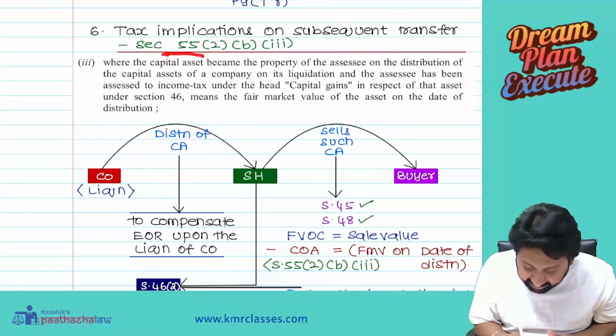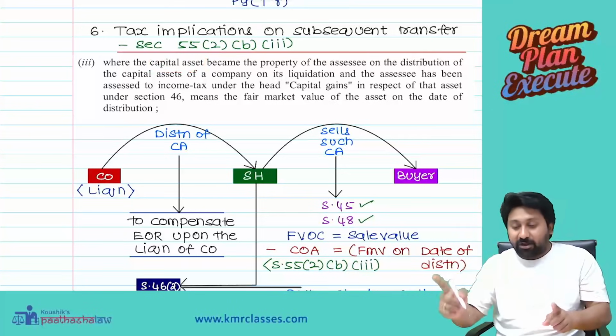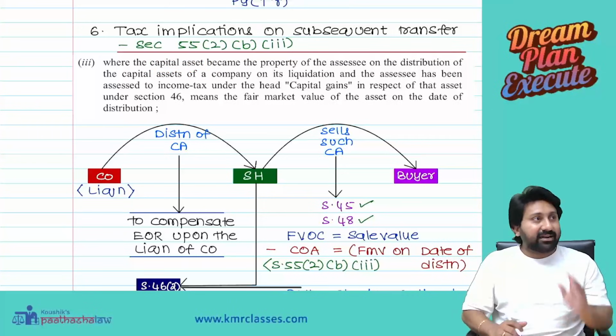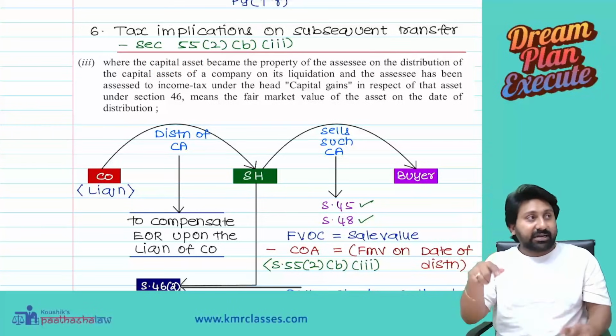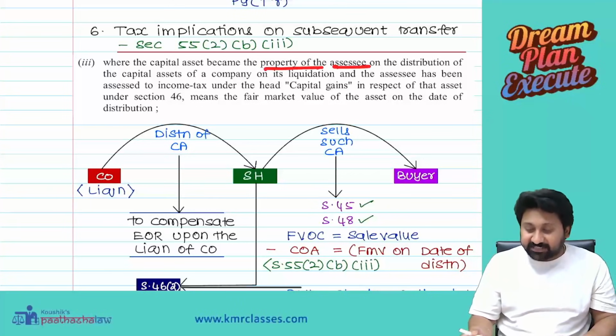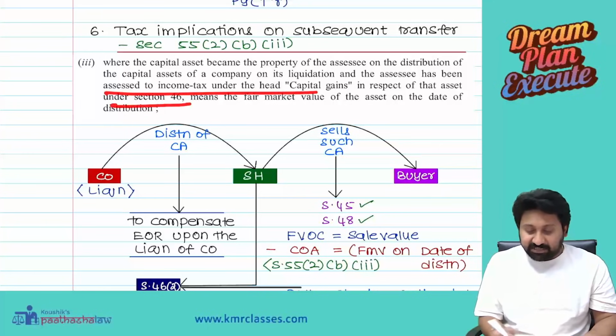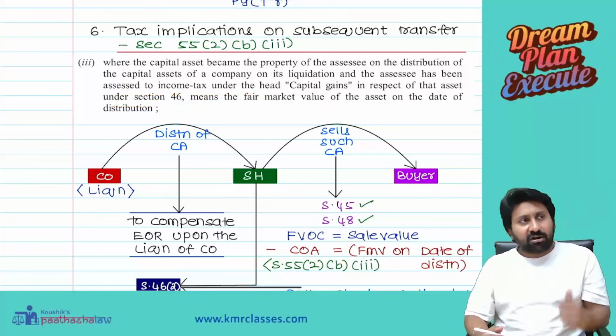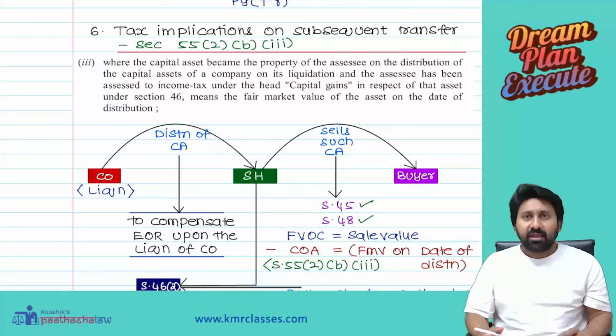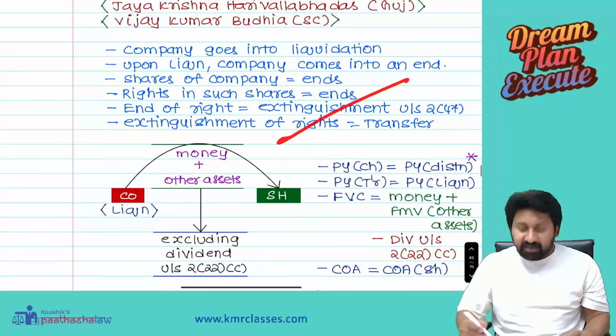That's why where the capital asset becomes property of the assessee, not any other asset. Where a capital asset, in our example debenture, became the property of the assessee on the distribution of capital assets of a company on its liquidation, the assessee has been assessed to tax under section 46. Yes, under 46 we already assessed.